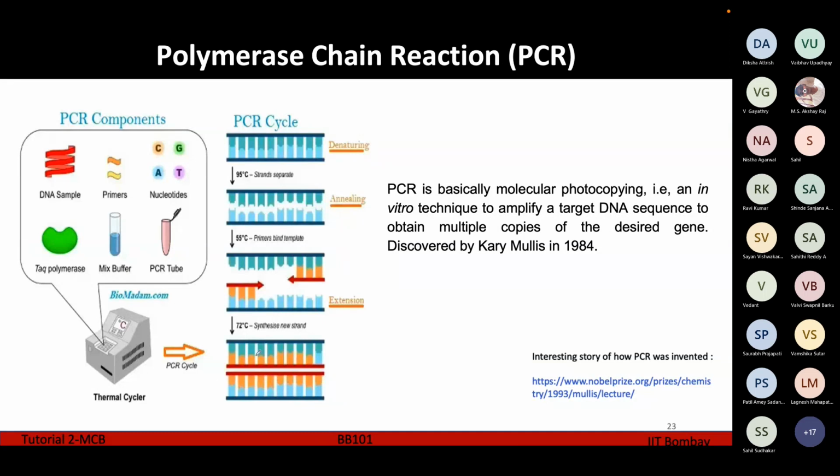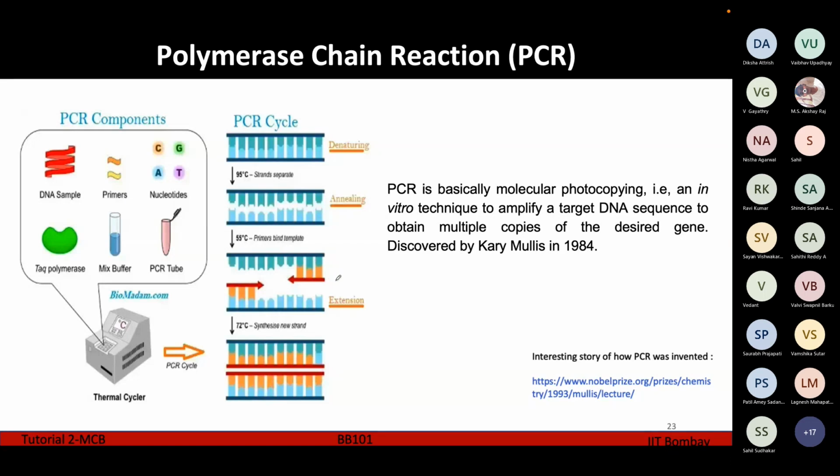So in the PCR cycle, this is the double-stranded DNA which we have originally. Now we are going to denature it, which means we are going to separate the individual strands by subjecting it to high temperature. So after subjecting it to high temperature, the strands are going to separate to form single strands. Now after separation into single strands, we are going to add the primers.